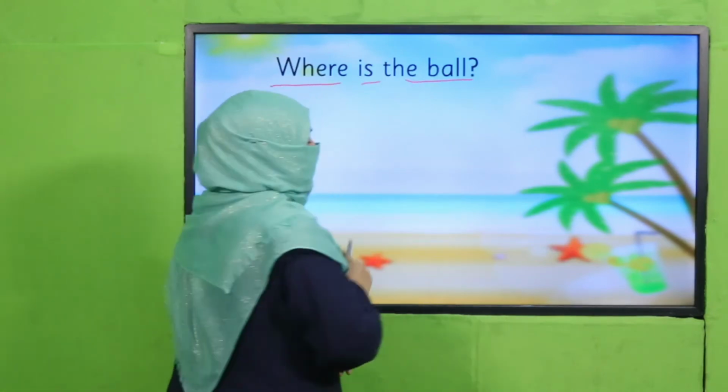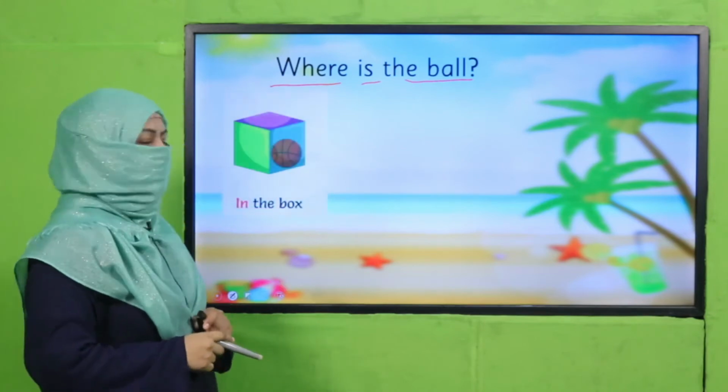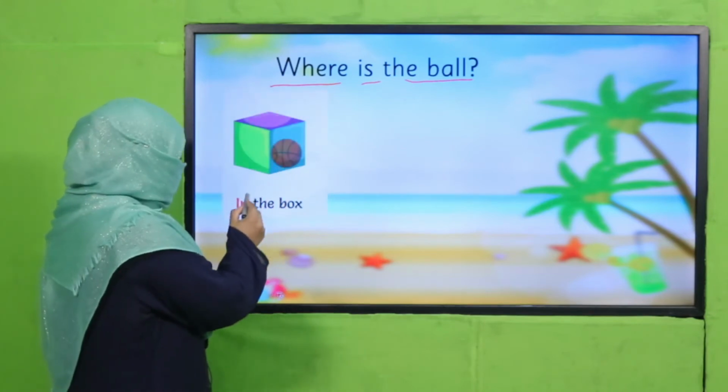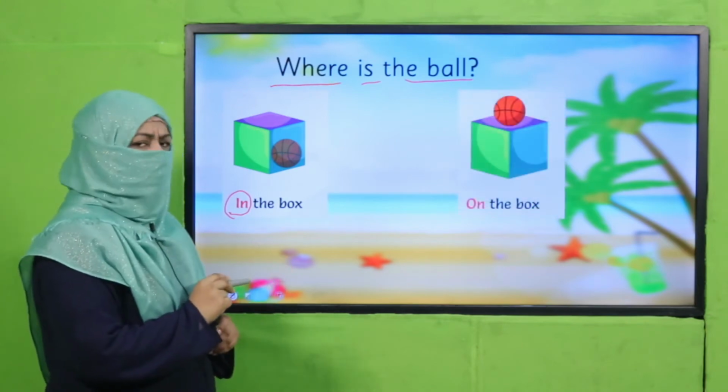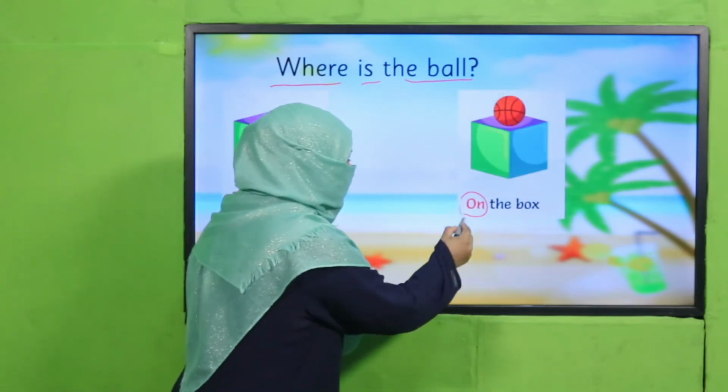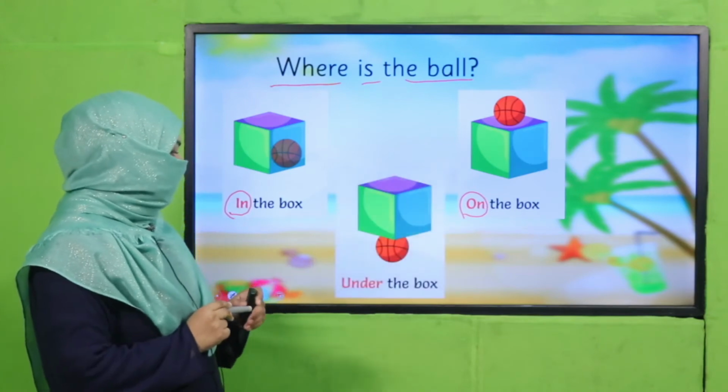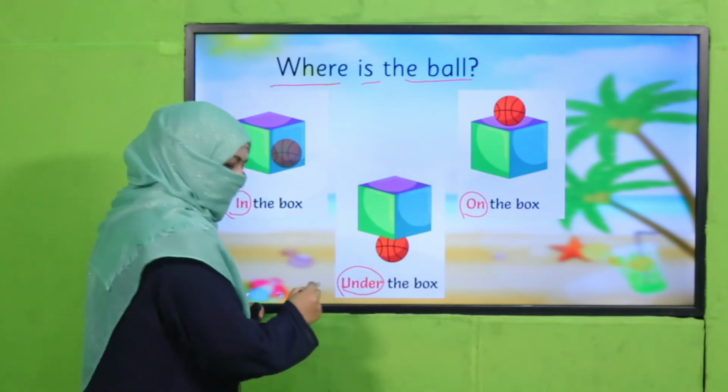Where is the ball? There is a ball, and if I ask you, where is the ball? Look at this picture. The ball is in the box. Where is the ball now? On the box. Where is the ball now? Under the box.